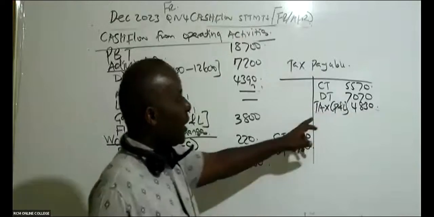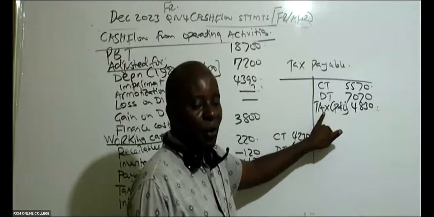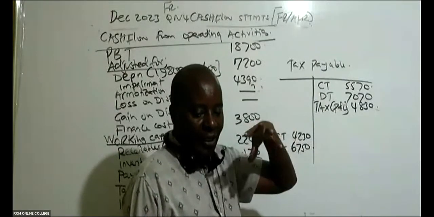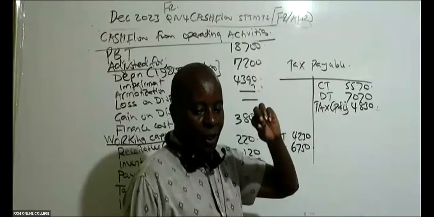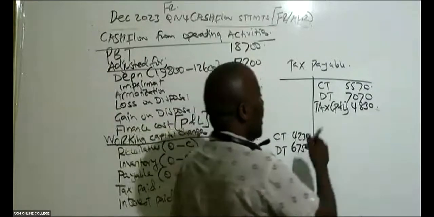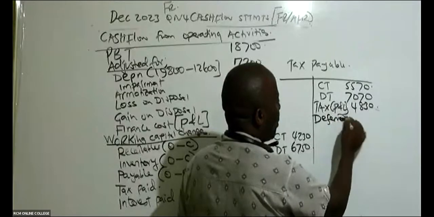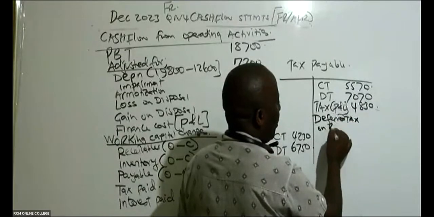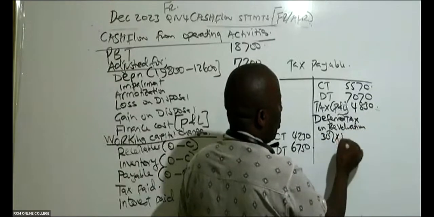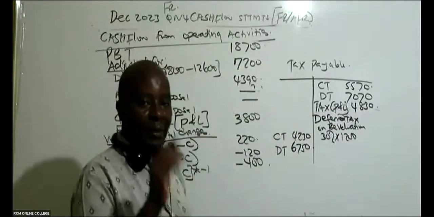So you see the tax, the P&L. Were you able to see how I picked the tax for the year from the P&L? Yes. So then the only thing we need is deferred tax on revaluation, which will be 30% of the revalued amount, 1,200. It is tax rate times the revalued amount.